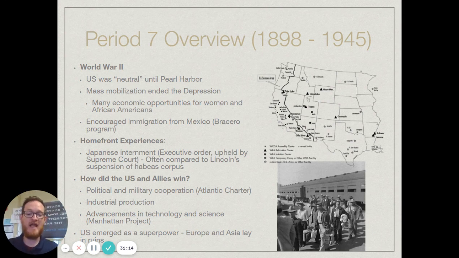Now, how did the U.S. and the Allies win? One, political and military occupation. Again, we would engage in the Atlantic Charter, where we worked specifically with Great Britain and the Soviet Union. So we had that cooperation.